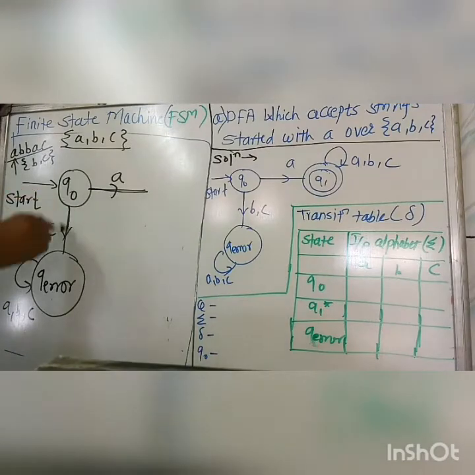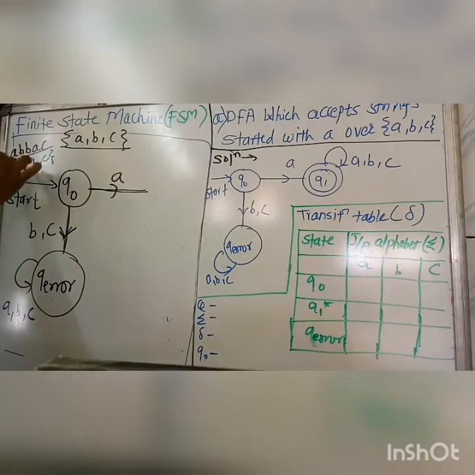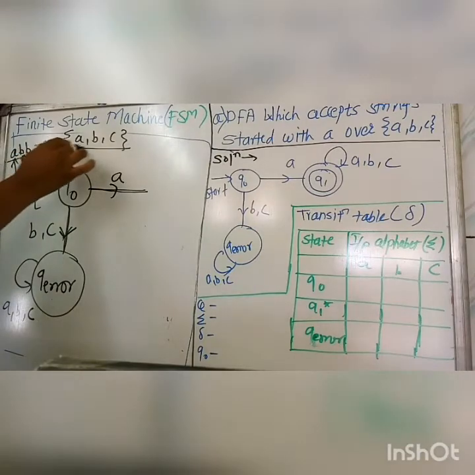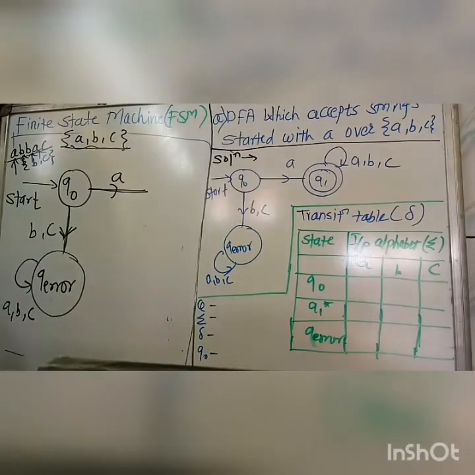If it starts with B or C, then definitely bypass it to the Q error. Q error means the error state, which is not our machine state. Then, after processing the input A, we may get input from these three letters again. Means after A, there may be A, B, C or any combinations of these three letters again.